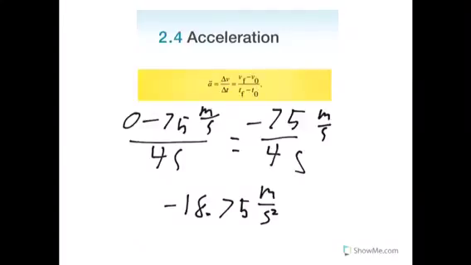Now applying the rules of significant figures, we would end up with negative 20 meters per second squared. And that is all for this video.